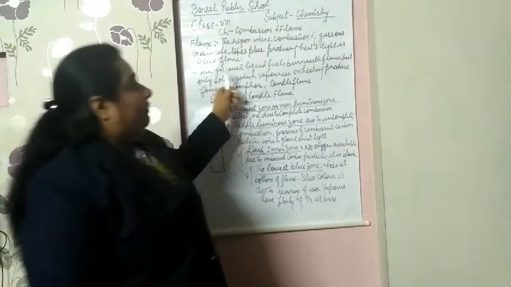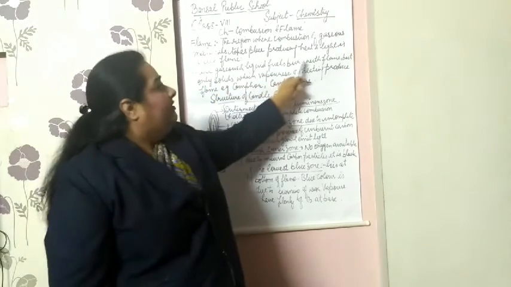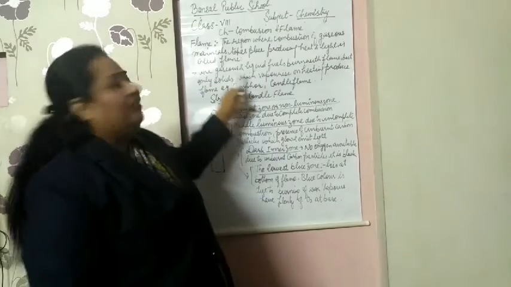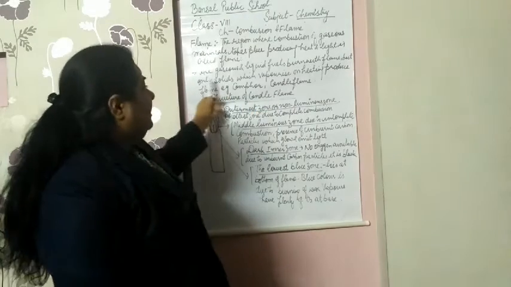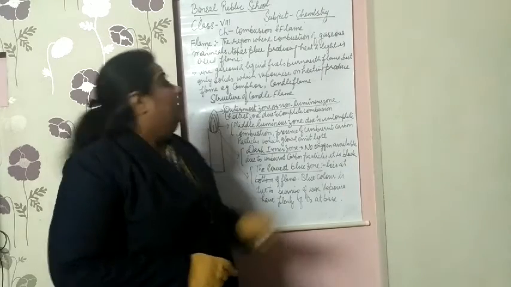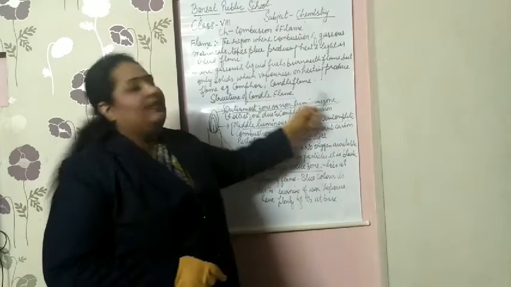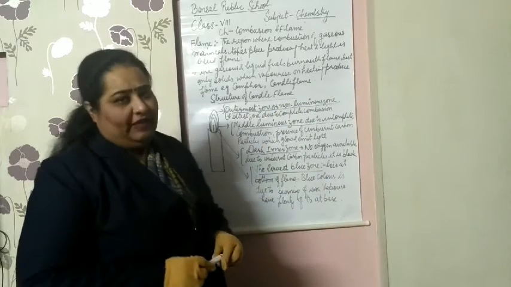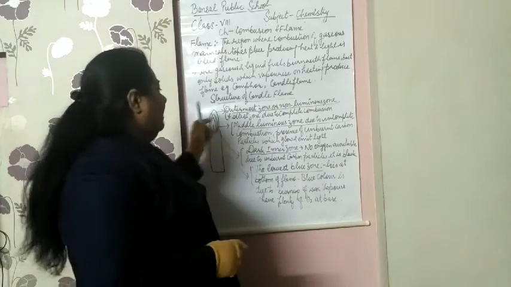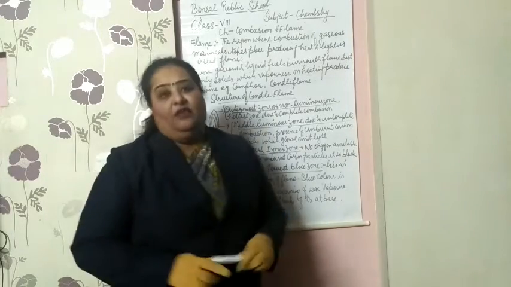As such, I have made it clear. The region where the combustion of the gaseous substance takes place, producing heat and light, is called flame. All gaseous as well as liquid fuels burn with a flame. Solids do so only when they are vaporized on heating. Now, our major topic for today is the structure of a candle flame.